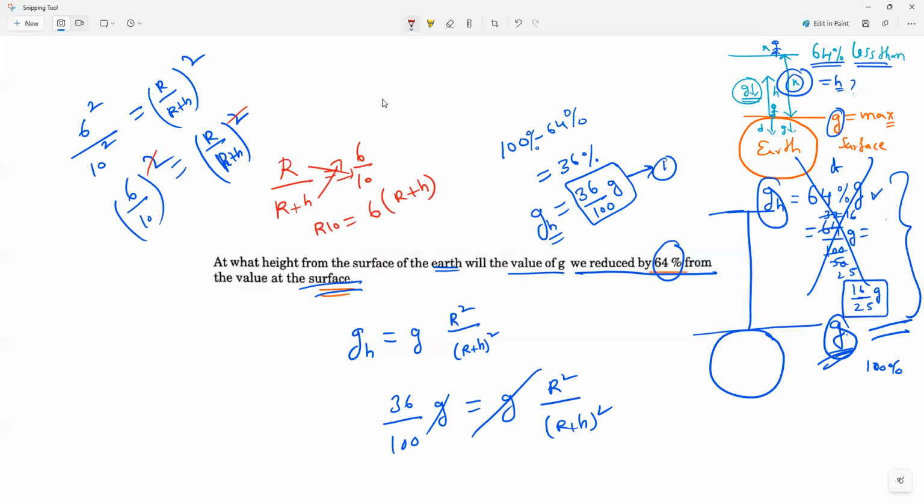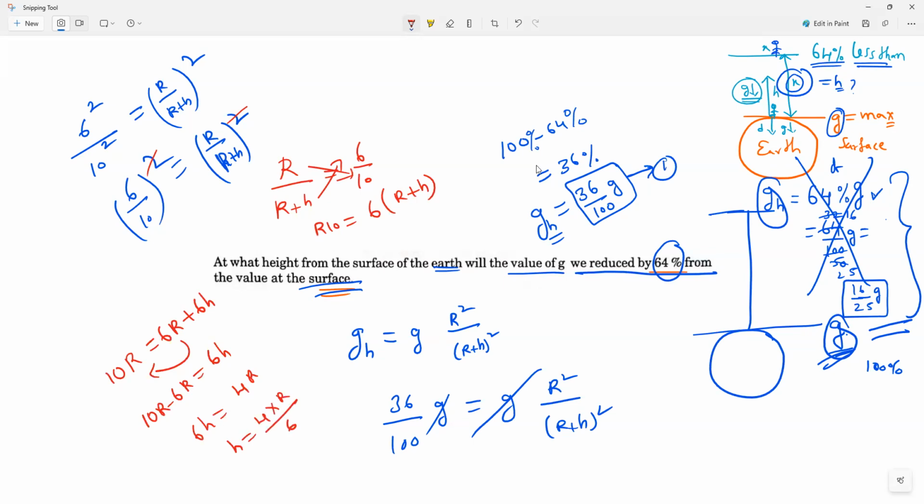Any problem for anybody, you can ask. Now, 10R is equal to 6R plus 6H. So 6R will come this side. So 10R minus 6R is equal to 6H. So 6H is equal to 4R. H is equal to 4 times R divided by 6.